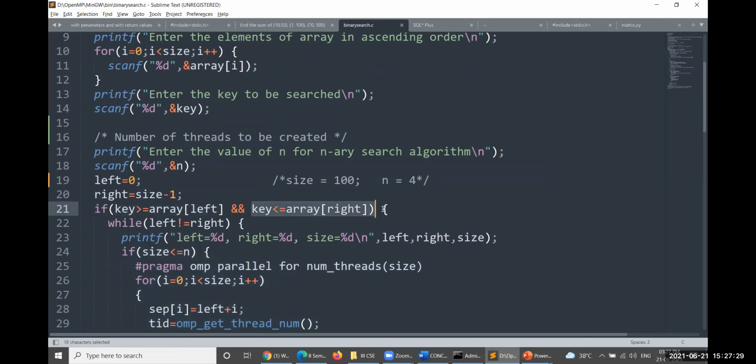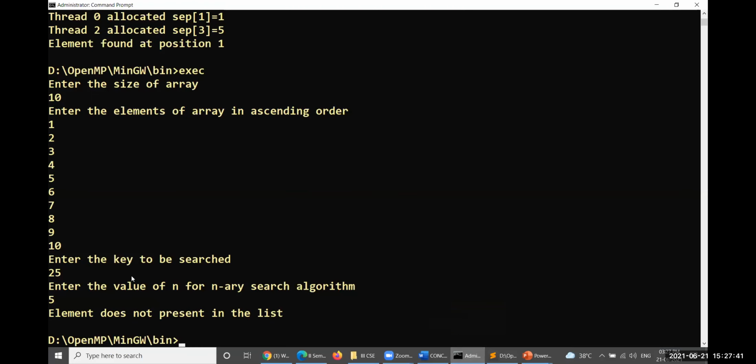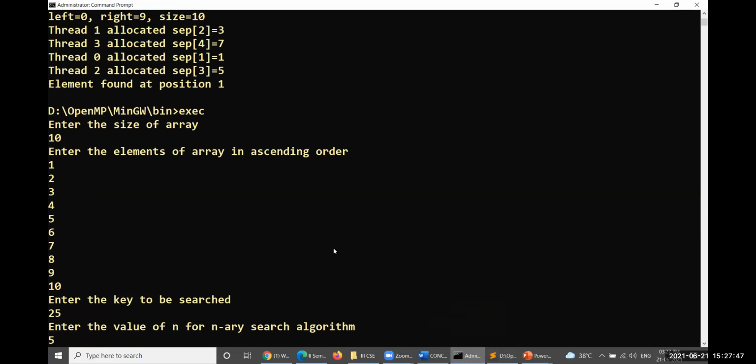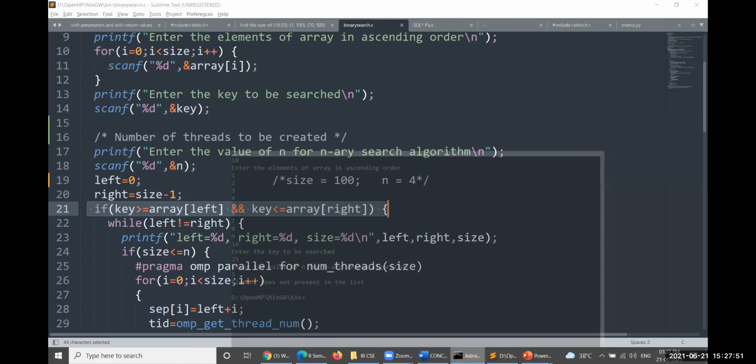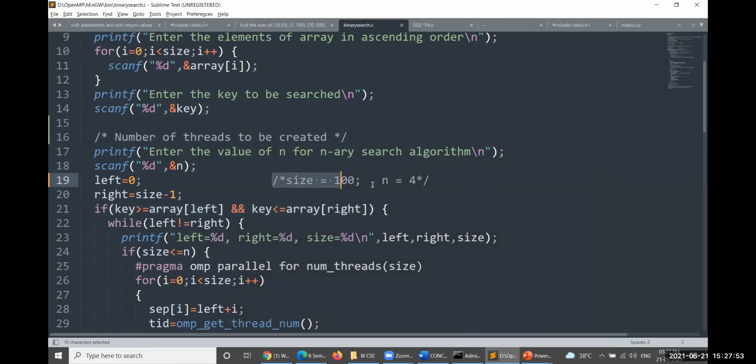Because it is already in ascending order, we check this particular condition, so that within 1 unit of time you can identify whether your element will be available within the list or not. That is why we could not get any thread. Thread instantiations are not supposed to be shown here. Okay, in this way you can explain this one.